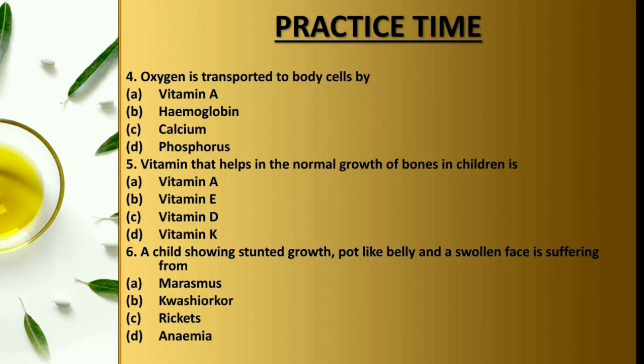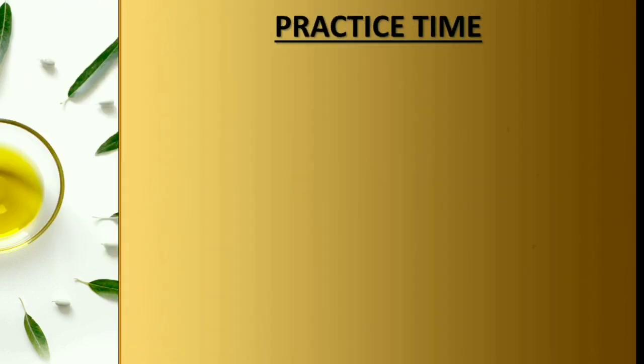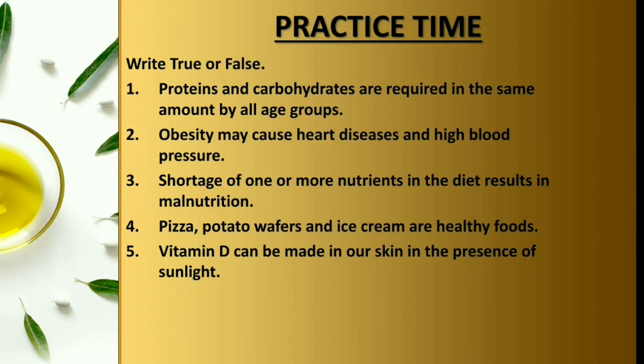Now we'll move on to our next question, that is true and false. Proteins and carbohydrates are required in the same amount by all age groups. The answer is no. Different age groups require different amounts of proteins and carbohydrates. So it is false. Obesity may cause heart diseases and high blood pressure. Correct, it is true. Just as I told you, cholesterol gets deposited in blood vessels, which leads to heart attack, heart diseases. Okay. Shortage of one or more nutrients in the diet results in malnutrition.